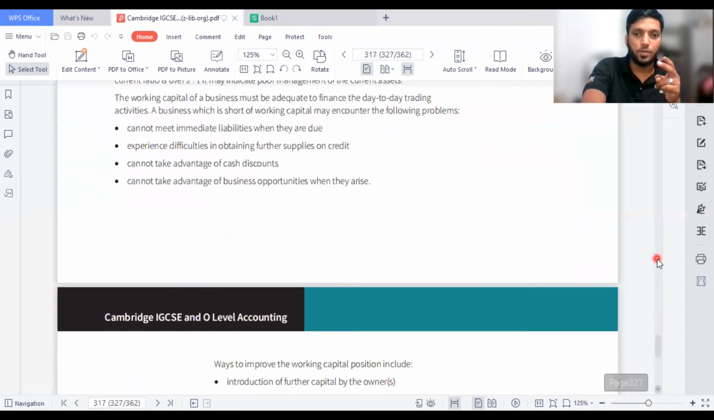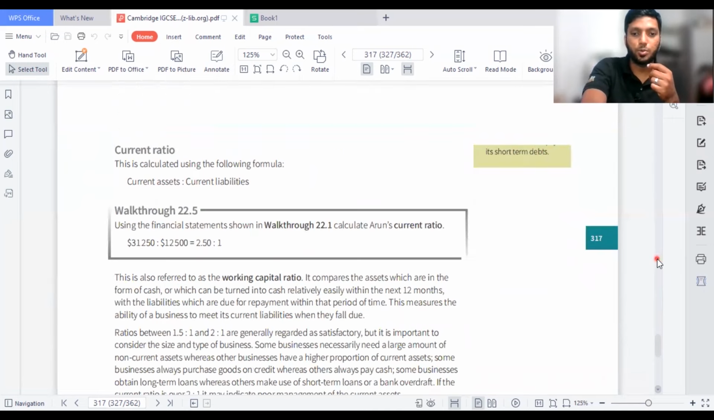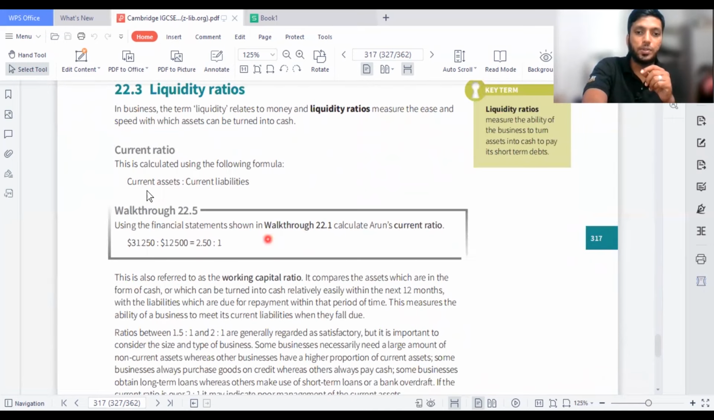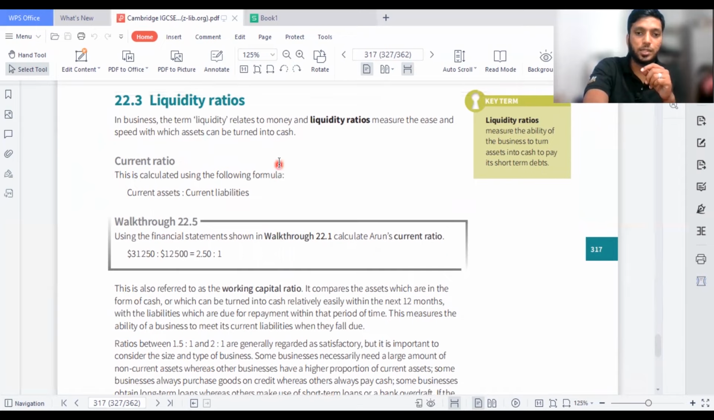So for your O level, you need to remember only two ratios are tested. One is profitability ratios, other one is liquidity ratios. So let's move on to liquidity ratios one by one. The first ratio which you need to understand is the current ratio.